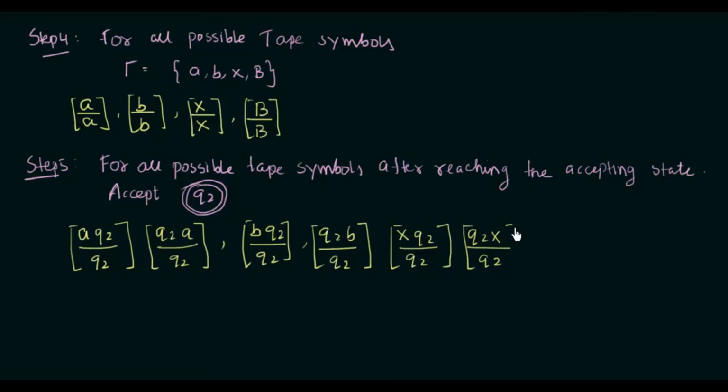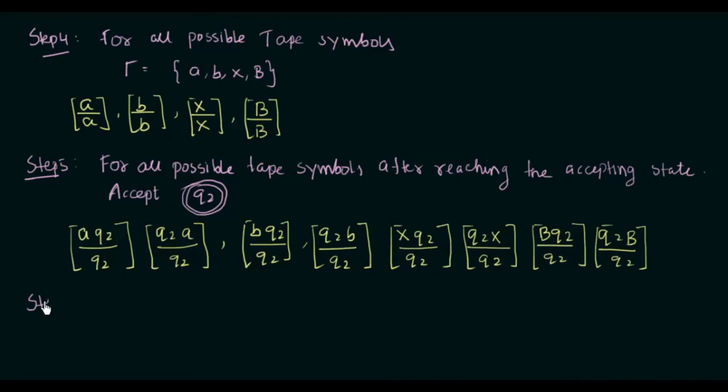Q2 is our accepting state, and we have to make dominoes for the blank symbol also. So we can have blank Q2 by Q2, and then Q2 blank by Q2. So these are the dominoes you can have for all possible tape symbols after they reach the accepting state, which is Q2.